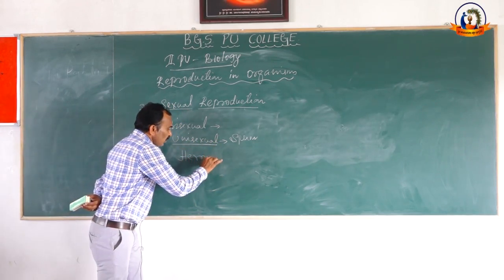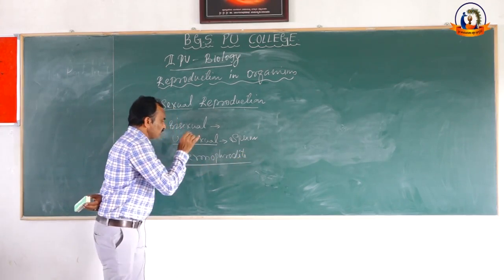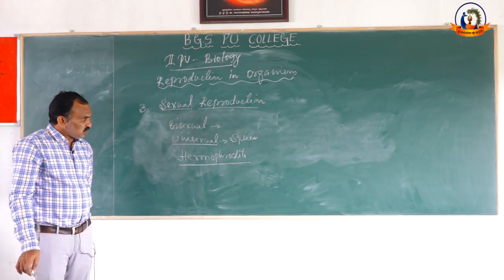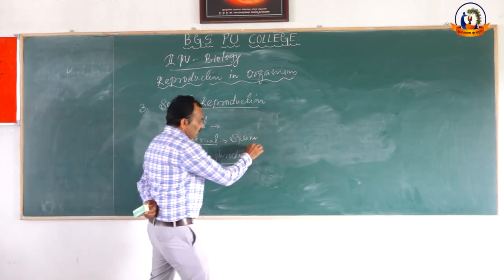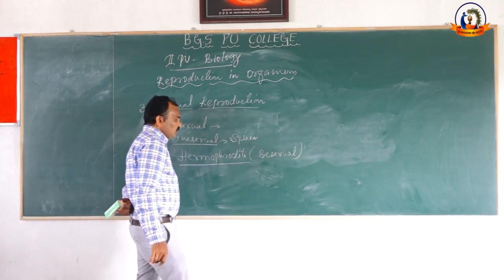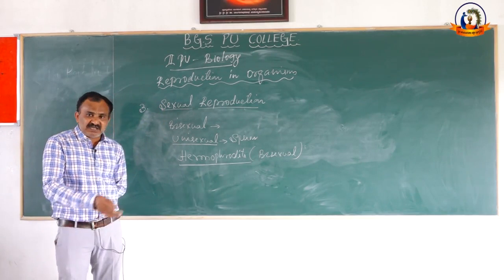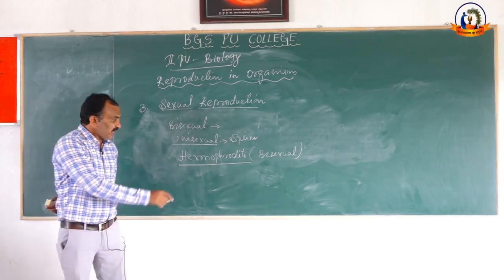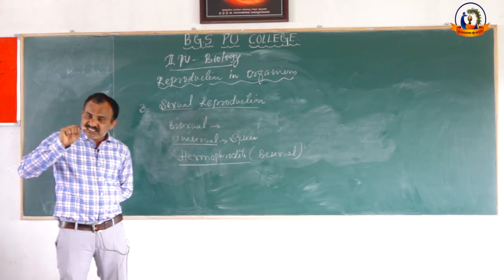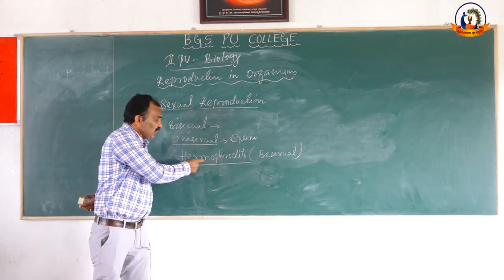What is the meaning of hermaphrodite? Where is this word hermaphrodite used? Hermaphrodite is also called the bisexual condition of an organism, especially used in lower groups of animals like hydra. Hermaphrodites mean both male gametes and female gametes are produced by the same individual, hence the individual is bisexual.